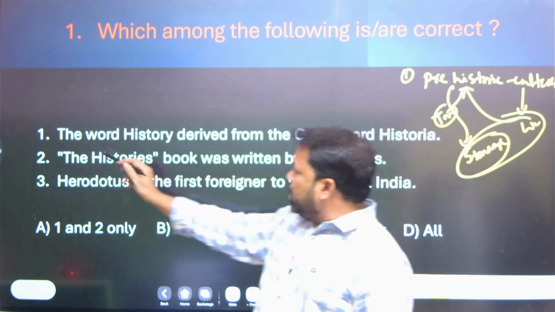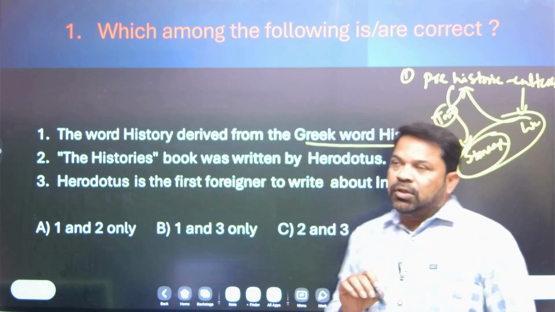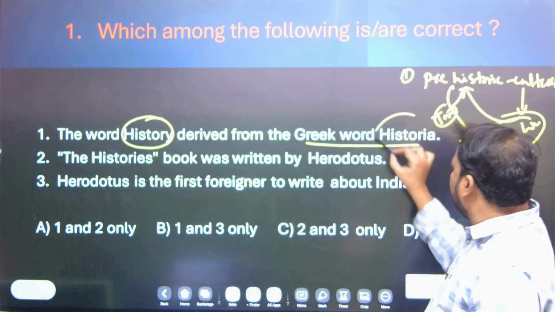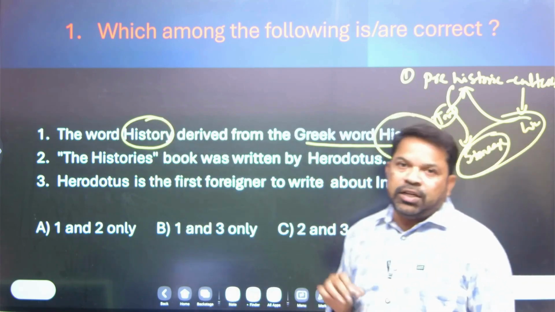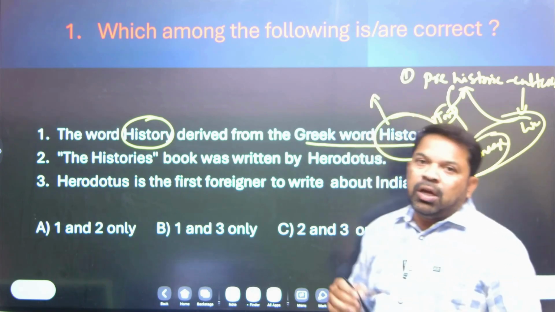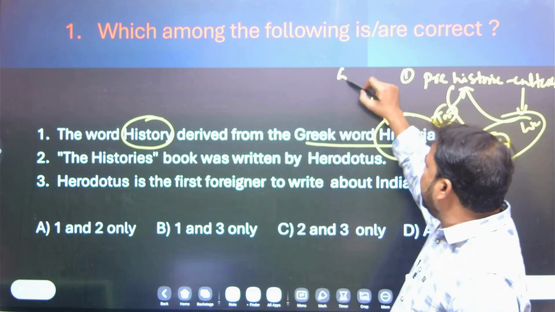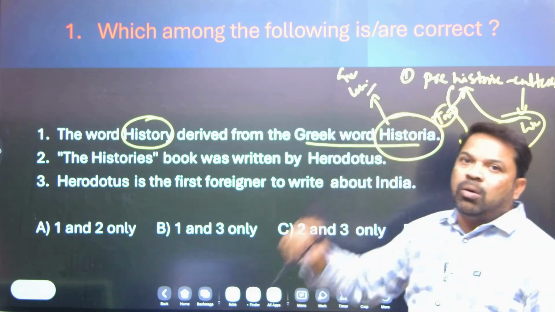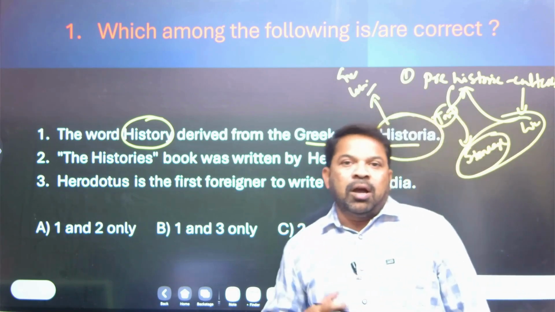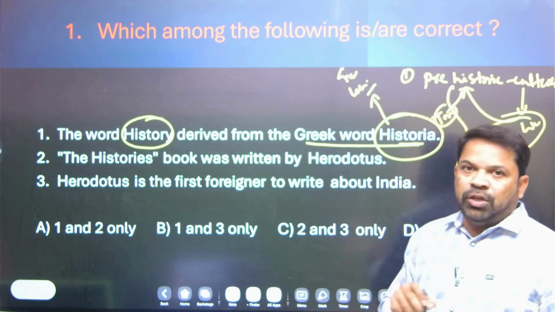So, the first statement: the word history is derived from the Greek word historia. This is a right statement. Historia is a Greek word. You know very well, many European words come from either Greek or Latin. Historia means to inquire, observe or research, and those are the meanings of historia.